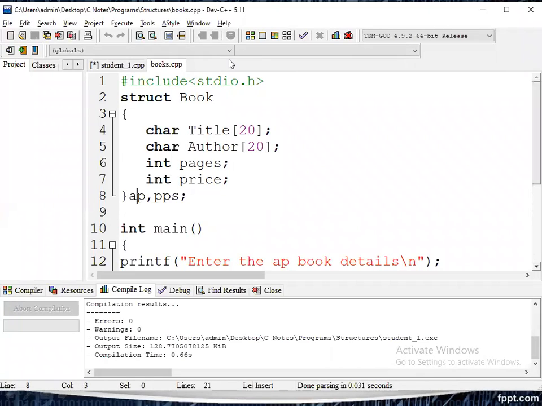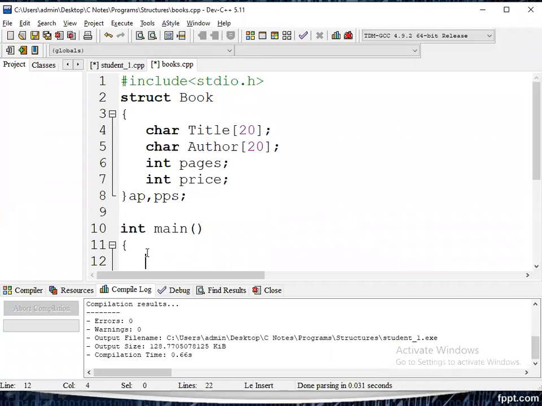Next, one more style of structure variable declaration. In the previous example, how did we declare the structure variable? Struct book AP or PPS. So here I will explain one more style of declaring the variables. The entire component is already named book. For the book, two variables are declared. One is the AP book, the next one is the PPS book. This is also one of the styles to declare the variable names.